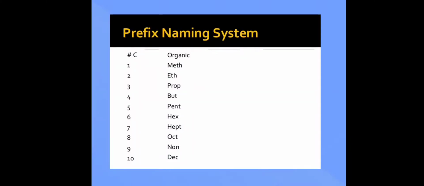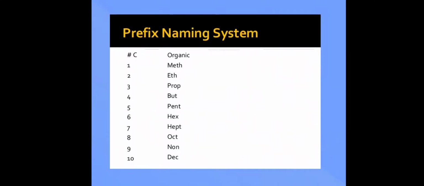Next is how do we name these compounds? Now when we are talking of hydrocarbons, let them be alkanes, alkenes or alkynes, there is a specific naming system. If any compound contains only one single carbon atom, in that case it is called meth. Since methane consists of only one carbon, the compound with all single bonds everywhere is methane, CH4, and this structure we know very well.